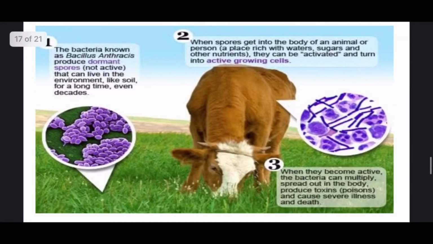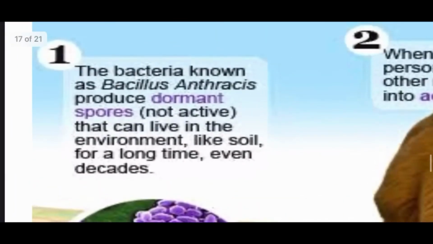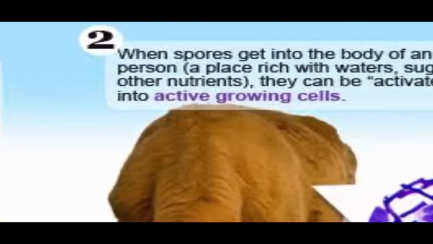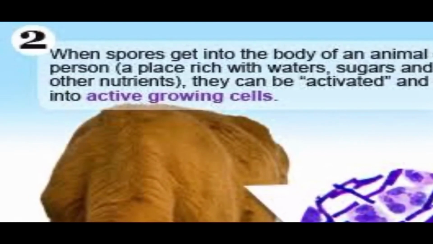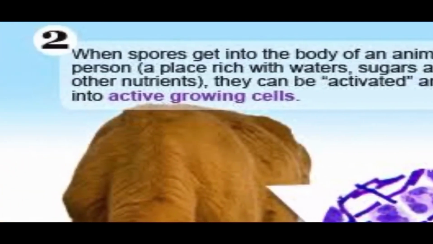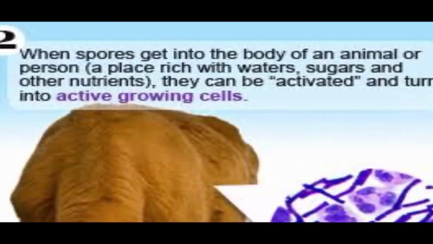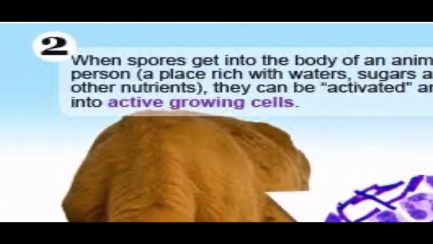There is some structure showing how Bacillus anthracis is spread. The bacterium known as Bacillus anthracis produces dormant spores, not active, that can live in the environment like soil for a long time, even decades. The second part is when spores get into the body of an animal or person, a place rich with water, sugars and other nutrients, they can be activated and turn into actively growing cells.